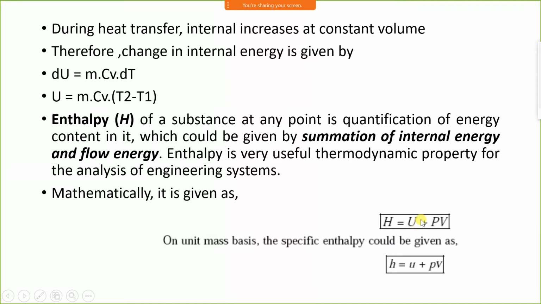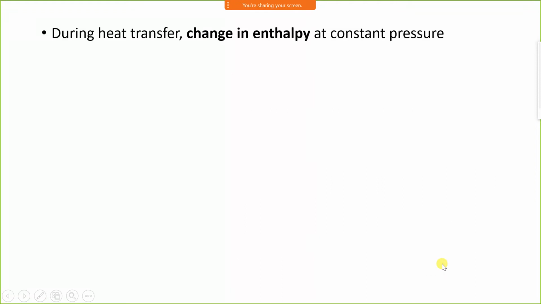Enthalpy is a sum of internal energy plus flow energy. Flow energy is a product of pressure and volume. Specific enthalpy means enthalpy on the basis of per kg of mass. H is the total enthalpy; per kg we have to take small letters, h equals internal energy plus flow energy.